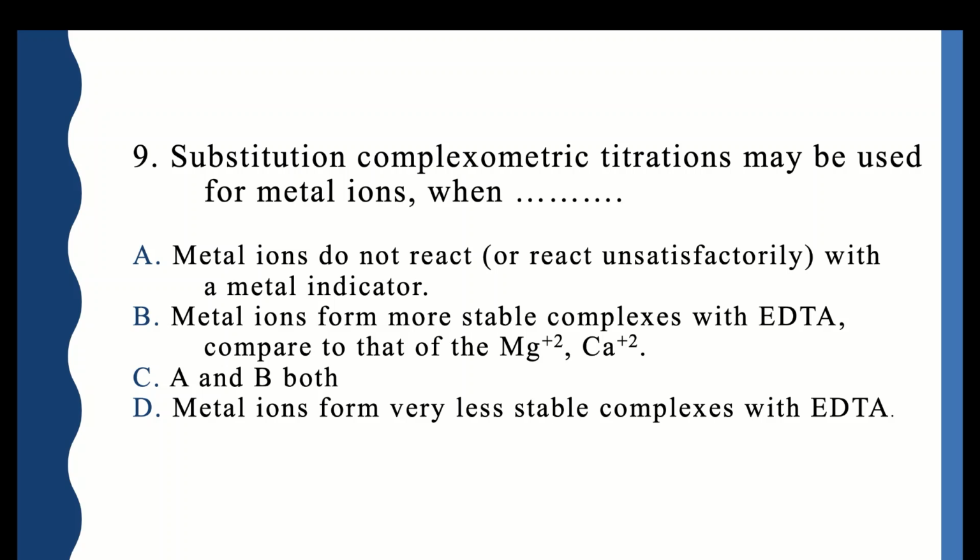Next question. Substitution complexometric titrations may be used for metal ions when the metal ions do not react or react unsatisfactorily with a metal indicator. A: metal ions form more stable complexes with EDTA compared to that of magnesium and calcium. B: or metal ion forms very less stable complexes with EDTA. So correct option is A and B both are correct.